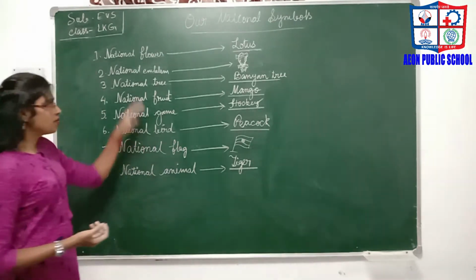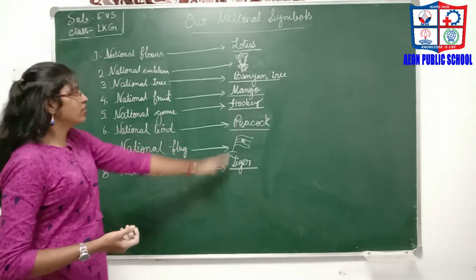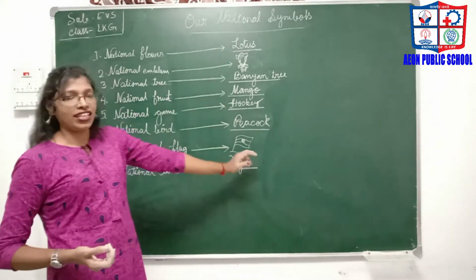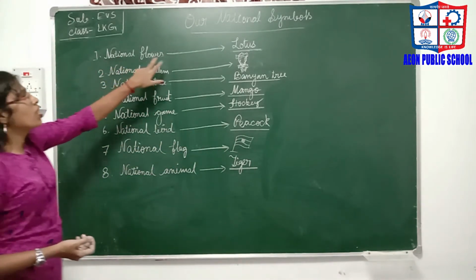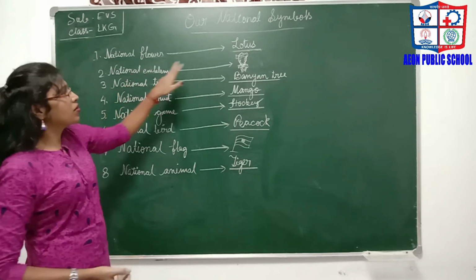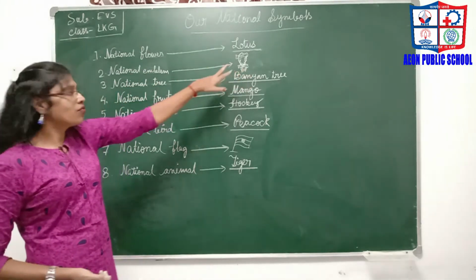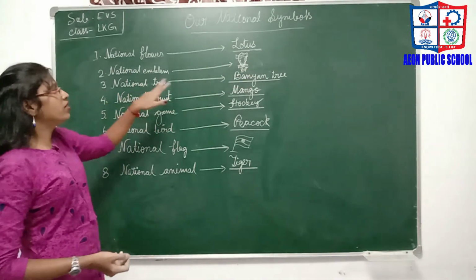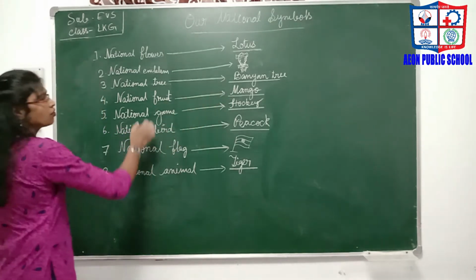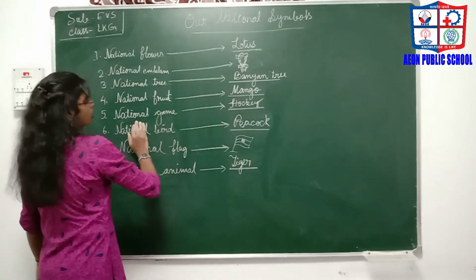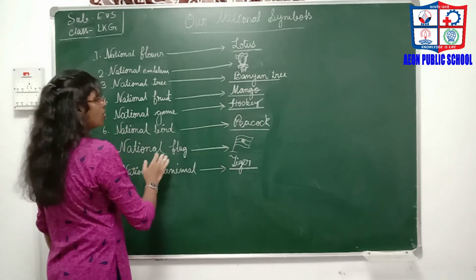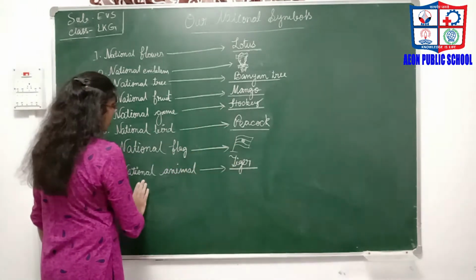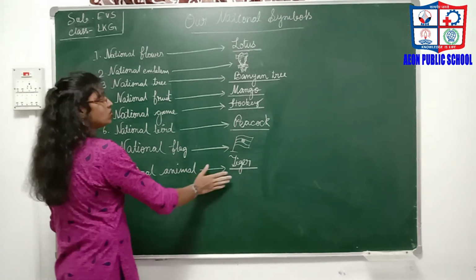Here are some national symbols of our country, and their names. The national flower is lotus. The national emblem is the Lion Capital of Ashoka. The national tree is the banyan tree. The national fruit is mango. The national game is hockey. The national bird is peacock. The national flag is the tricolored flag, and the national animal is the tiger.